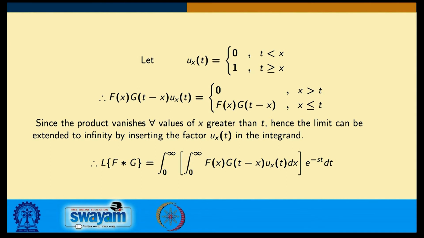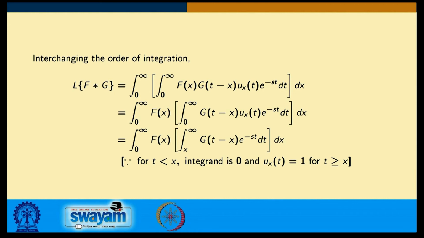Now, the product vanishes for all values of x. Therefore, this integral from 0 to t can be made 0 to infinity, and then I interchange the order of the integration. Then I get the integral from 0 to infinity of f(x) into this, because I know for t less than x the integrand is 0, so I make it x to infinity.